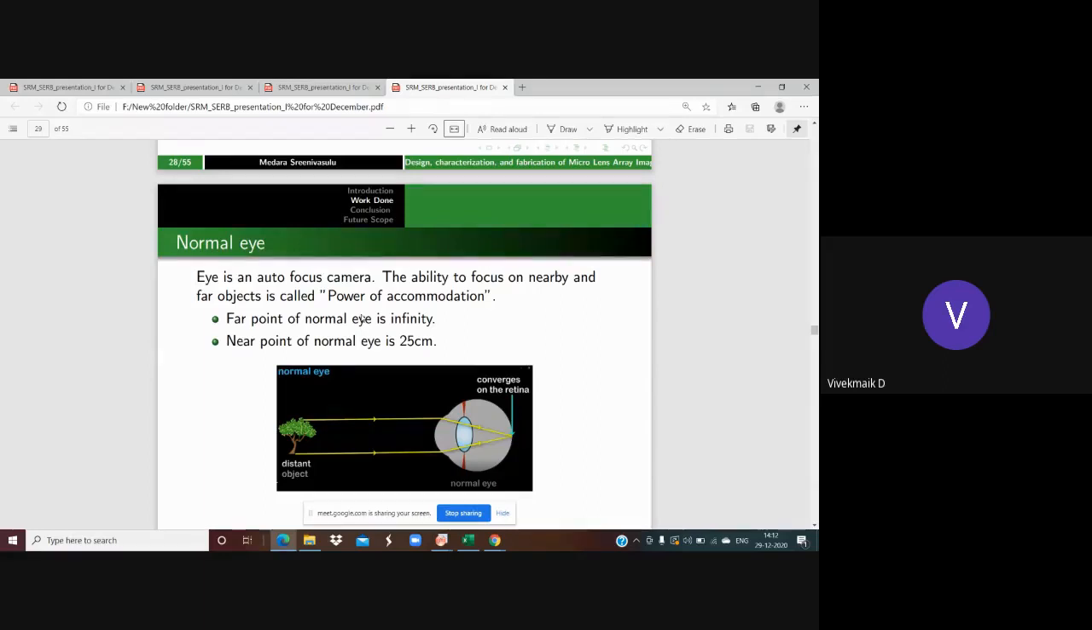It is going to adjust the power. That's known as power of accommodation. When the eye loses this power of accommodation, then the vision defects are going to occur. The far point of a normal eye is infinity, but practically it is 50 meters. Up to 15 meters, a normal eye can see objects very clearly. And the near point of a normal eye is 25 centimeters. That means up to 25 centimeters, the normal eye can see the object very clearly.